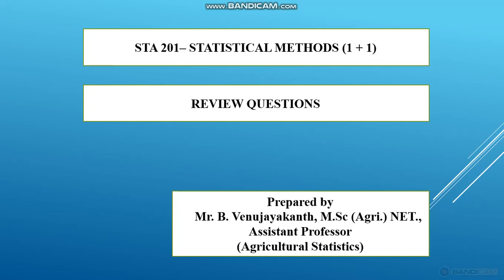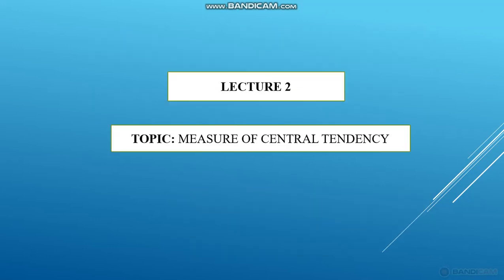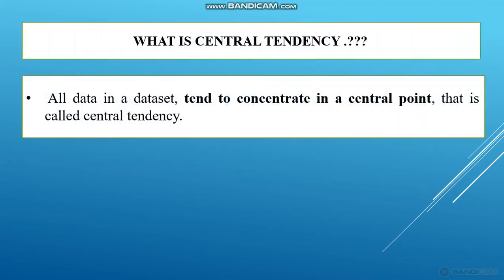We will see some review questions. The topic is the measure of central tendency. So first, what is central tendency? The meaning is all data in a data set tend to concentrate in a central point. All data, this is very important. All data in a data set tend to concentrate in a central point. So that is called central tendency.